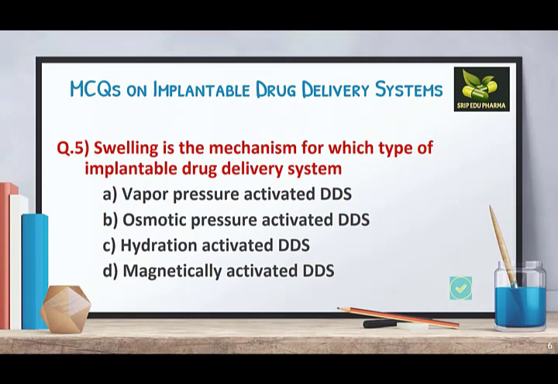Question number 5. Swelling is the mechanism for which type of implantable drug delivery system? A. Vapor pressure activated, B. Osmotic pressure activated, C. Hydration activated, and D. Magnetically activated. Here the answer will be hydration activated. When we had studied the mechanisms, we had studied 5 types of mechanisms. First was diffusion, second chemically controlled, third swelling, fourth osmotically, and fifth magnetically. So here the answer is hydration, because hydration is the system in which swelling occurs.